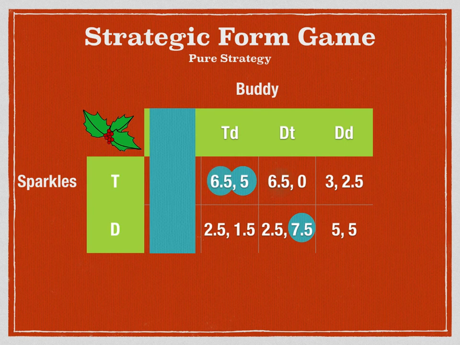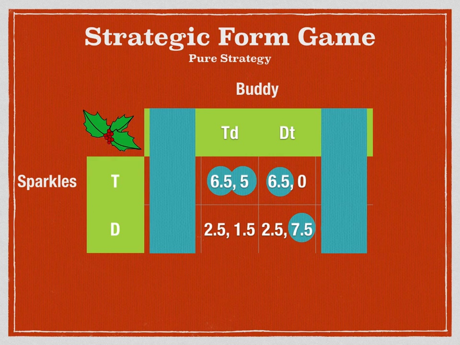And now, doing the same for Sparkles' best response to Buddy's actions, we can see her potential actions. As each player is able to see what the other player's best responses are, Sparkles will see that regardless of what she chooses, Buddy won't choose DD, as 5 is greater than 2.5 and 7.5 is greater than 5, meaning that we can eliminate DD. Now that TT and DD have been eliminated, Sparkles has a strictly dominant action of choosing to build toy trains over dolls. Therefore, TDT is the only pure strategy Nash equilibrium of the game.